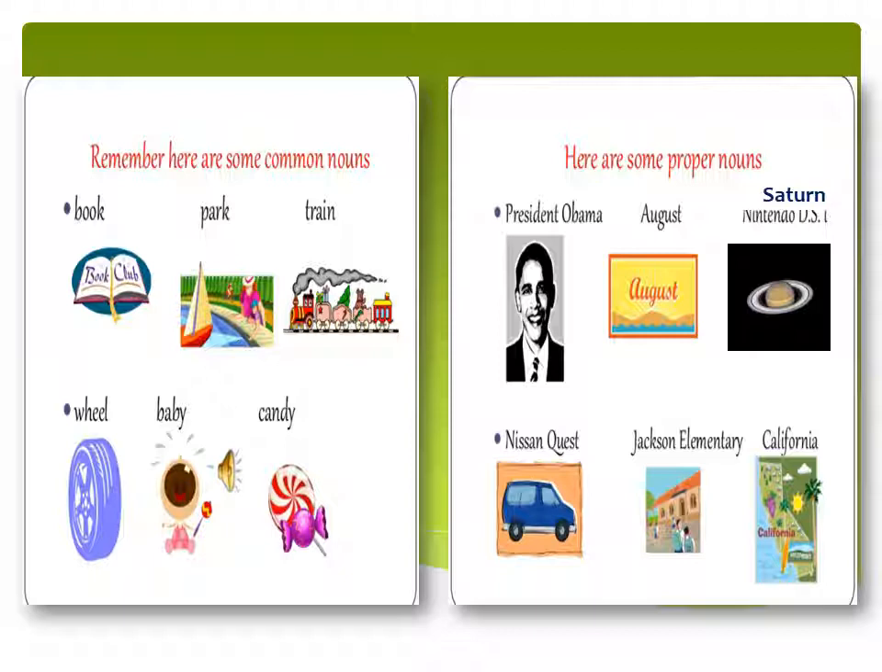Here we are talking about something special. President Obama is a special person. August means a particular month. Saturn is a kind of planet. Nissan Quest is a model of a car. Jackson Elementary is the name of a school, and California, here again we are talking about a special place. So the first chart shows all the general things that come in common noun, and the second chart shows all the special things that come in proper noun.